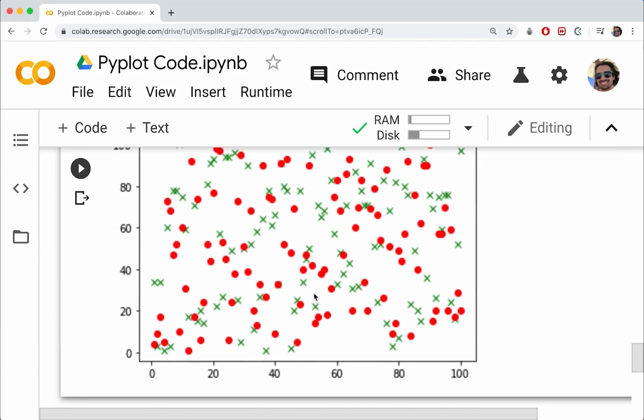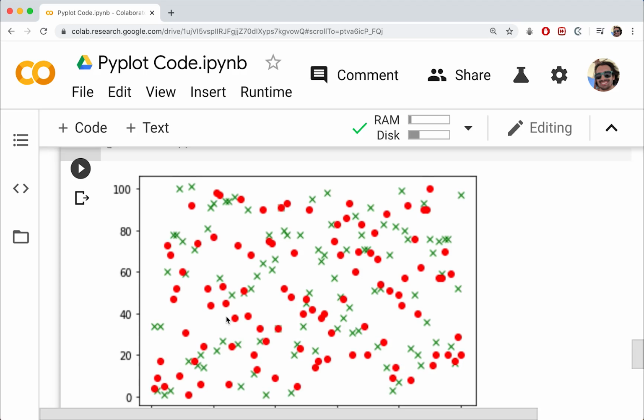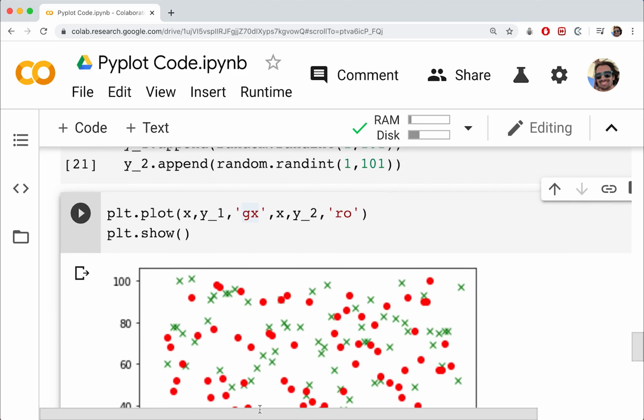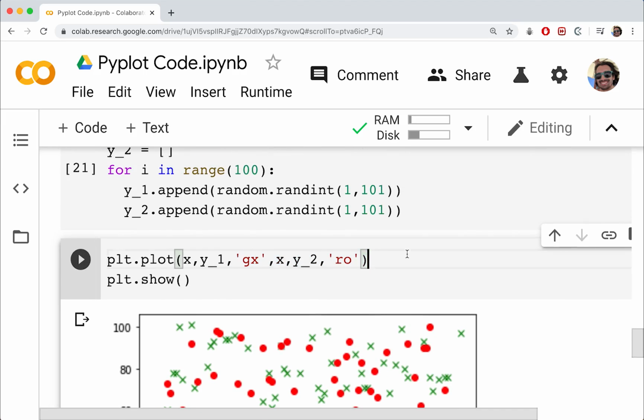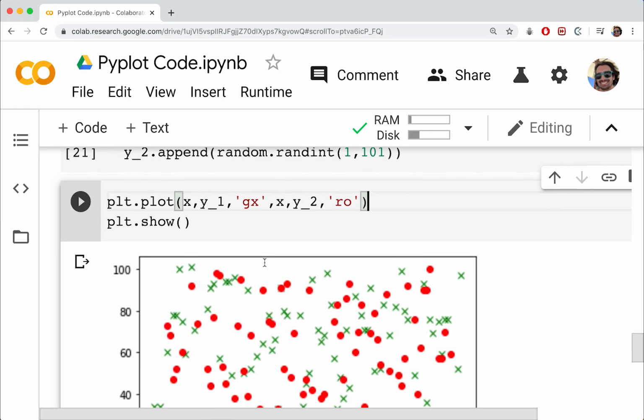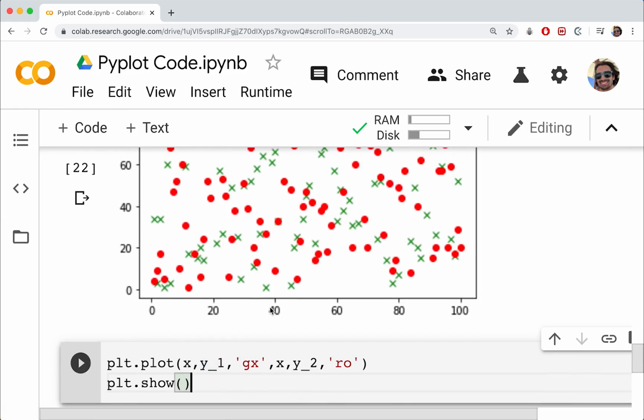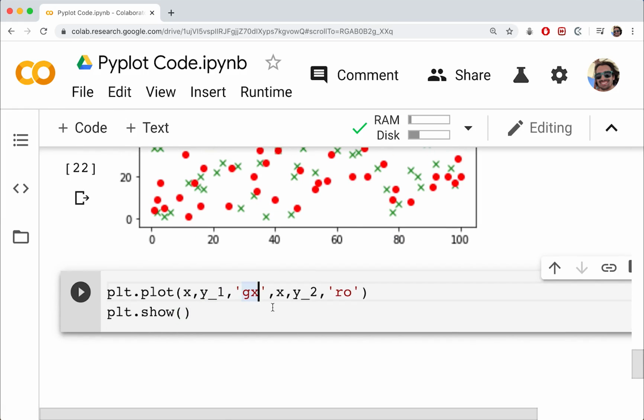Okay, so let's go ahead and run this. And as you can see, we now have two sets of data plotted on the same graph. Now these are scatter plots again because we're not doing anything with the line. Let's say we did want to actually do the line itself. We can just copy this. Maybe I'll start a new cell just to keep that one alive. And let's just do a green line and a red line.